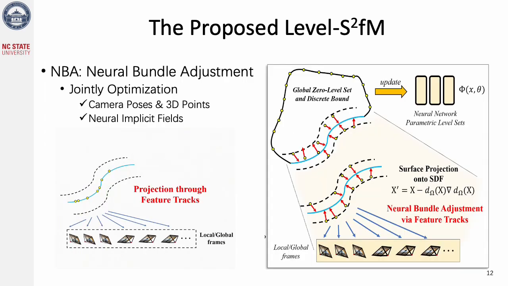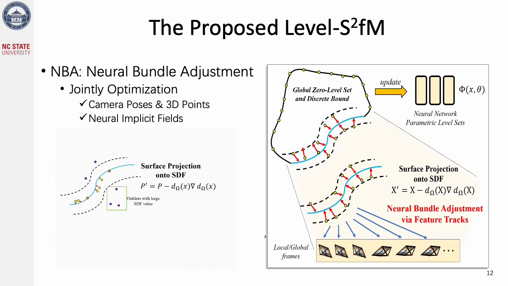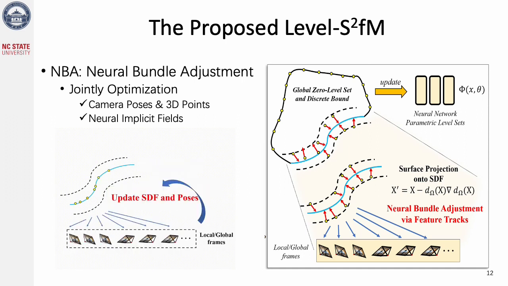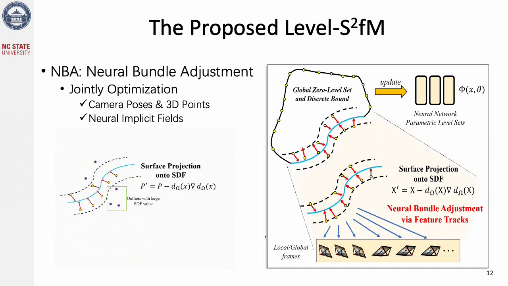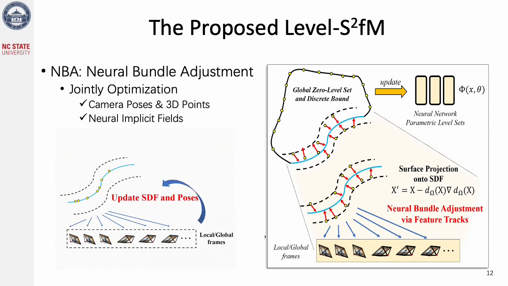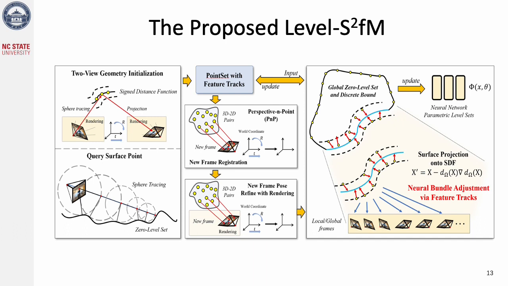For the joint adjustment of camera poses and SDF, we propose neural bundle adjustment, which iteratively adjusts the SDF and camera poses via feature tracks while updating the 3D point set. The whole pipeline of Level-S2fM sequentially includes two-view initialization, new camera registration and refinement, local neural bundle adjustment, and global bundle adjustment and looping, beginning with new camera registration. Please check out our paper and GitHub repo for further details. Next are our experimental results.